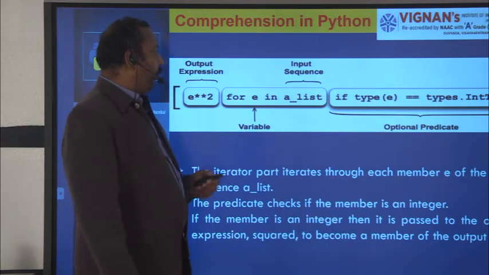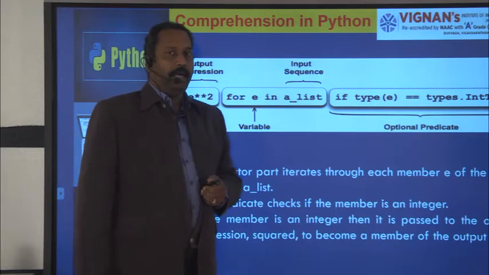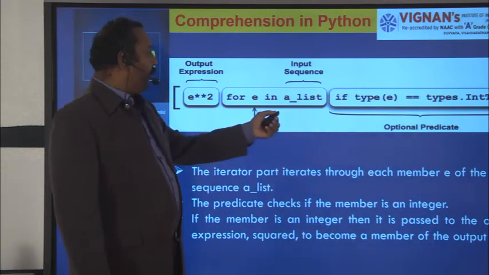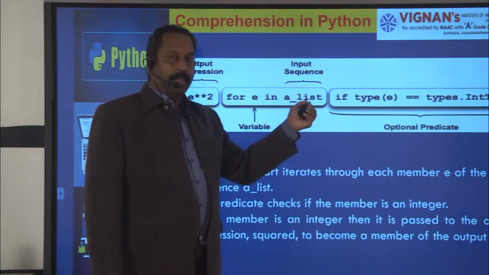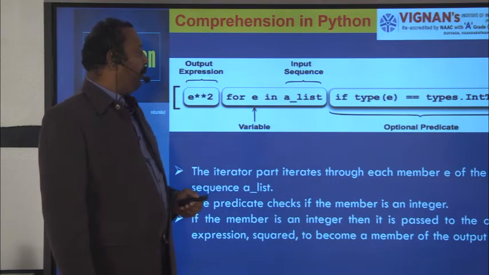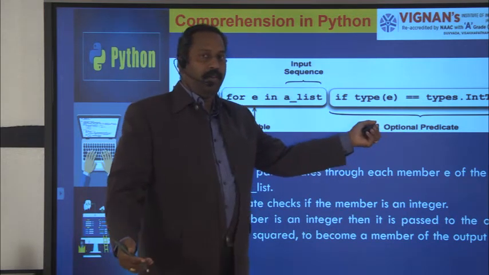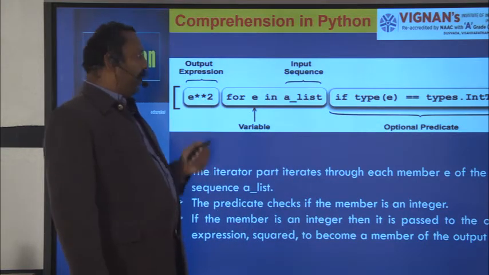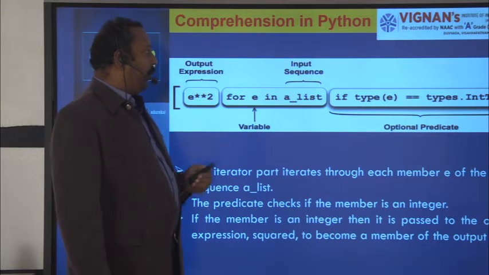So how is it going to be evaluated? First it will go to the iteration part. In the iteration part, what will happen? Here you are specifying the input sequence, so each element will be assigned to the variable. After that it will check the optional predicate. That means it will verify the condition. If the condition is satisfied, then the result will be sent to the output expression. So this is the way of executing the comprehension.